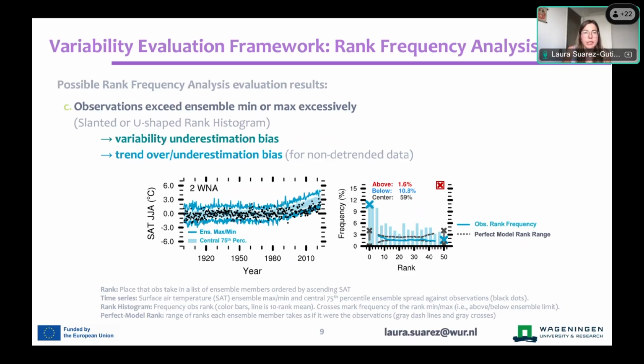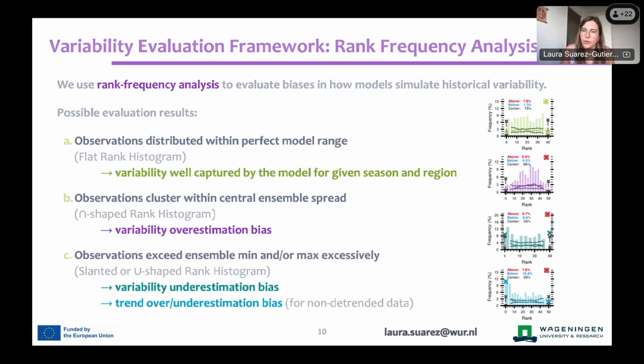For the assessment that we're doing here, which is after variability itself, we're using only detrended data to really isolate the variability underestimation. So this is just the 4 biases that we will see at a glance. And as I was saying before, whenever models capture observations well, we have observations within this perfect model range, and that is highlighted here as the star that you see there at the top.